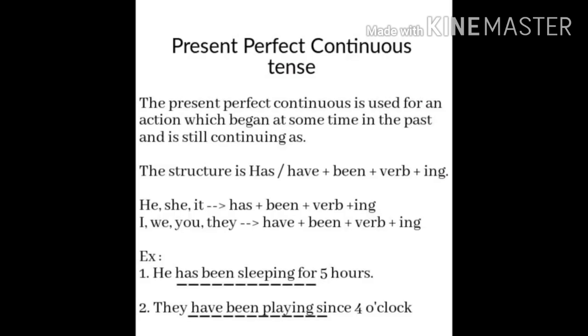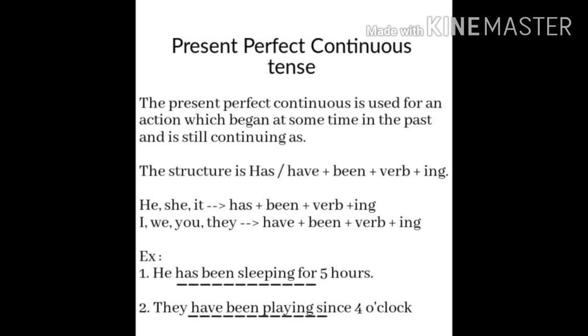Okay, children, this class we are going to learn perfect continuous tenses. First, let us see present perfect continuous tense. Present perfect continuous tense is used for an action which began at some time in the past and is still continuing as.